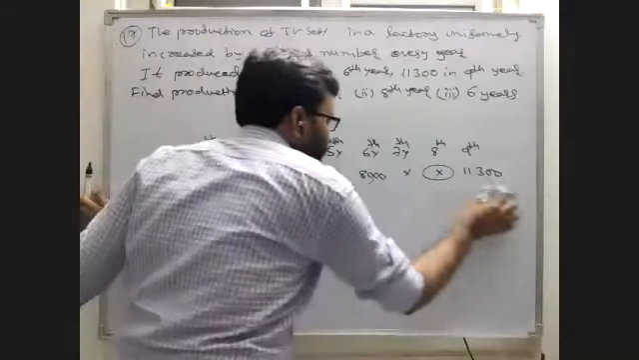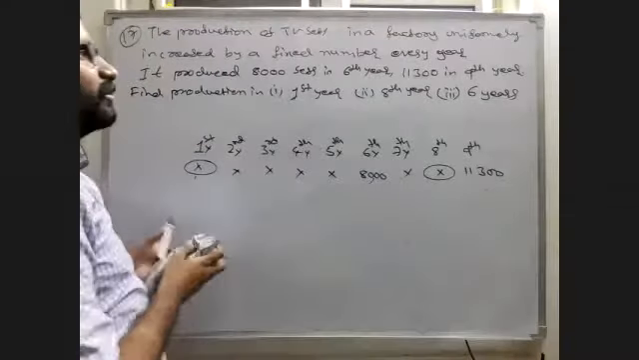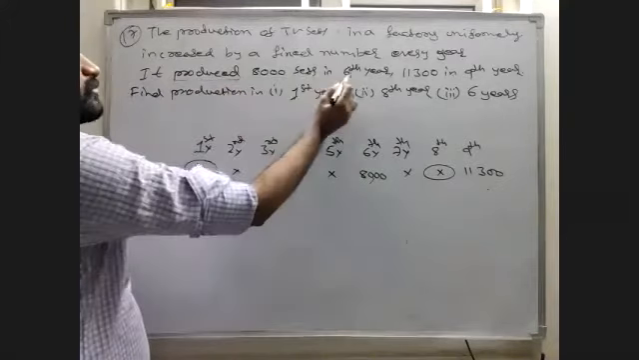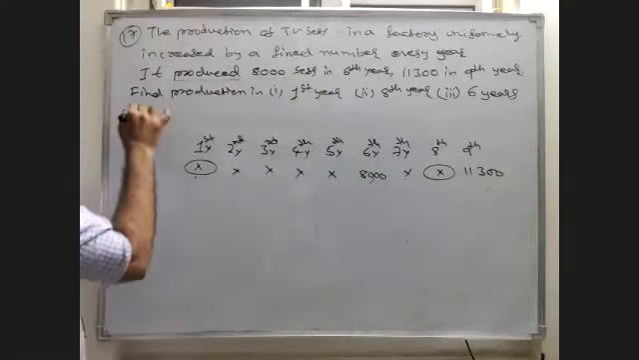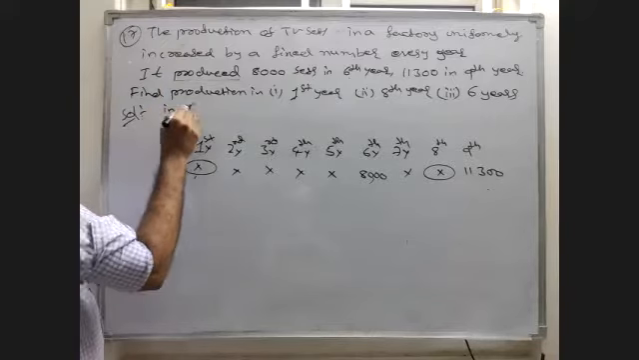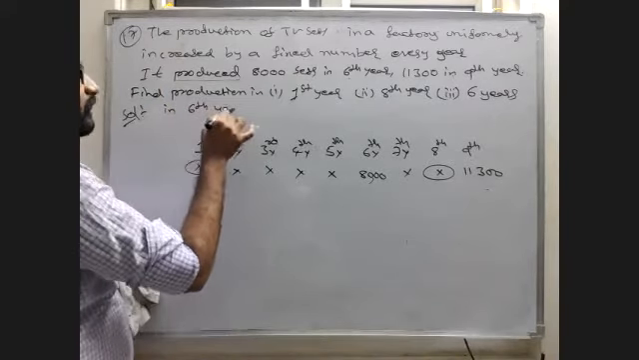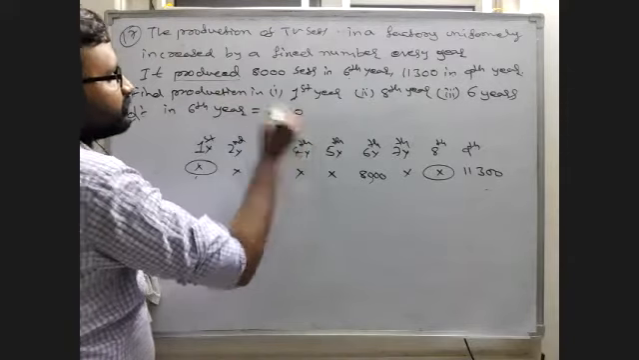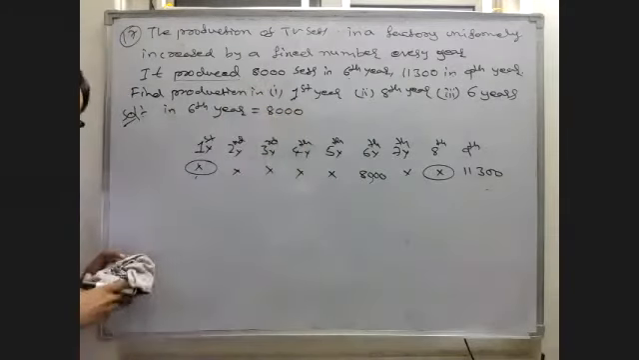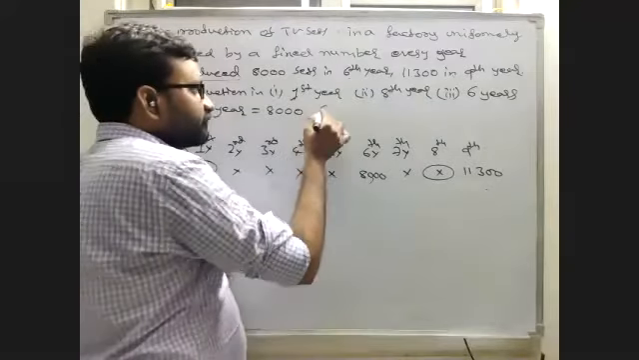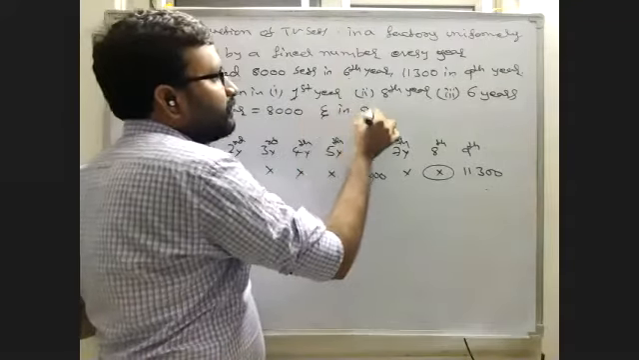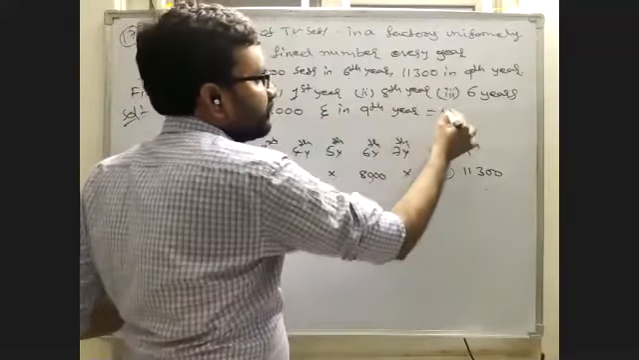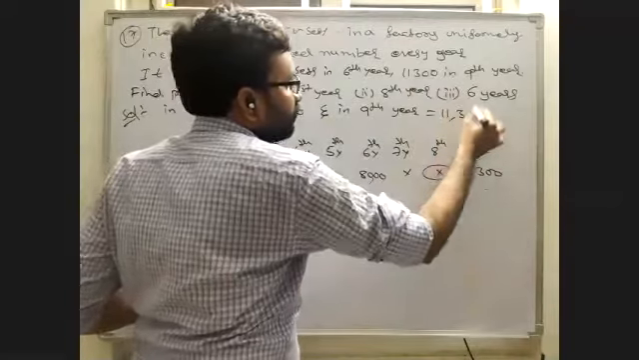Listen. Here 2 hints are given. Production in the 6th year. Solution. In the 6th year, how many TVs? 8,000 TVs, 8,000 TV sets. In the 9th year, how many TV sets? 11,300 sets.